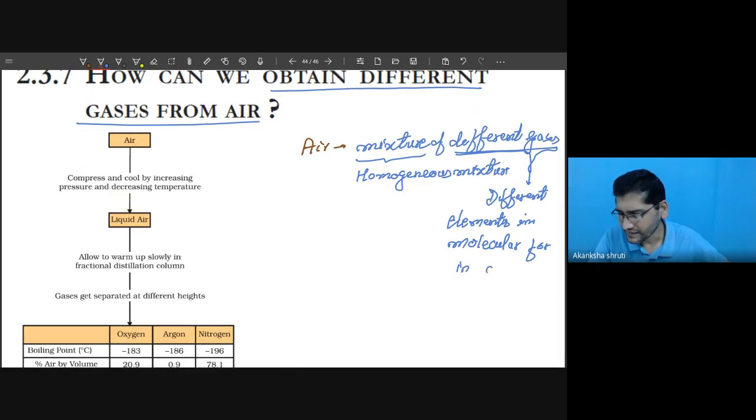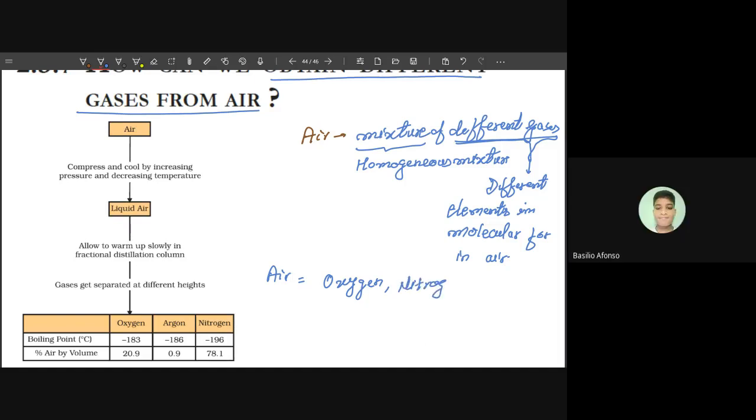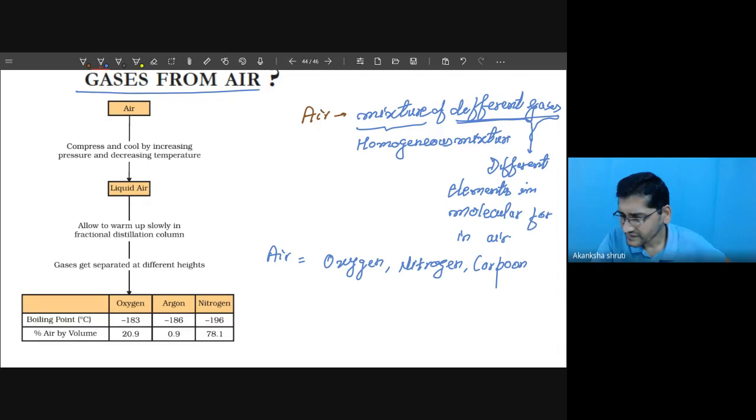The term air includes oxygen, nitrogen, carbon dioxide, and yes, many more like helium and argon. So many kinds of gases are present here.